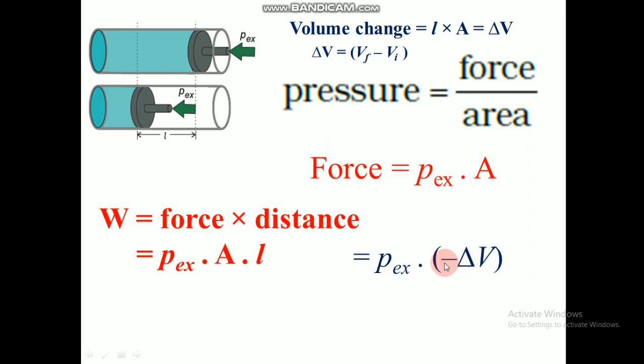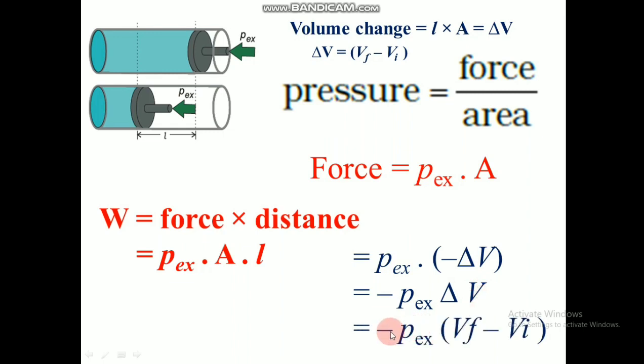So we substitute that negative value: P external into negative delta V, which is equal to negative of P external into delta V. This negative sign we put to get a positive value for work, so that this negative and this negative together become positive. Hence, just to get a positive value for work, we are adding that negative sign.